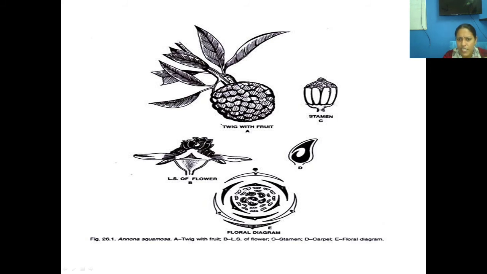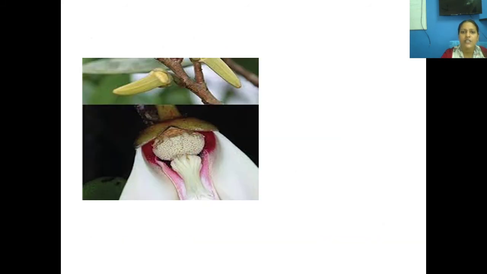And what about the androecium and gynoecium? All of them are arranged in a spiral fashion. Look at the spiral fashion, how they are arranged. Very nicely it has been arranged. This is the way you should draw the diagram of our Cananga odorata. I will show you how to draw Annona species. Okay, so this is an LS of that plant.